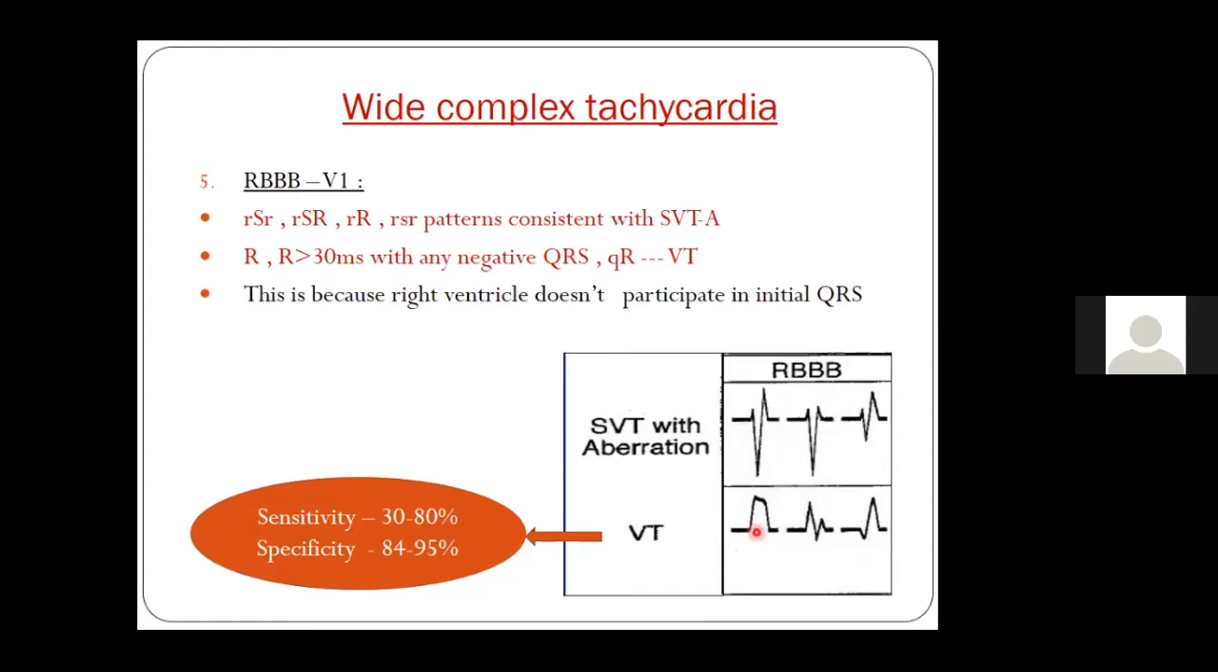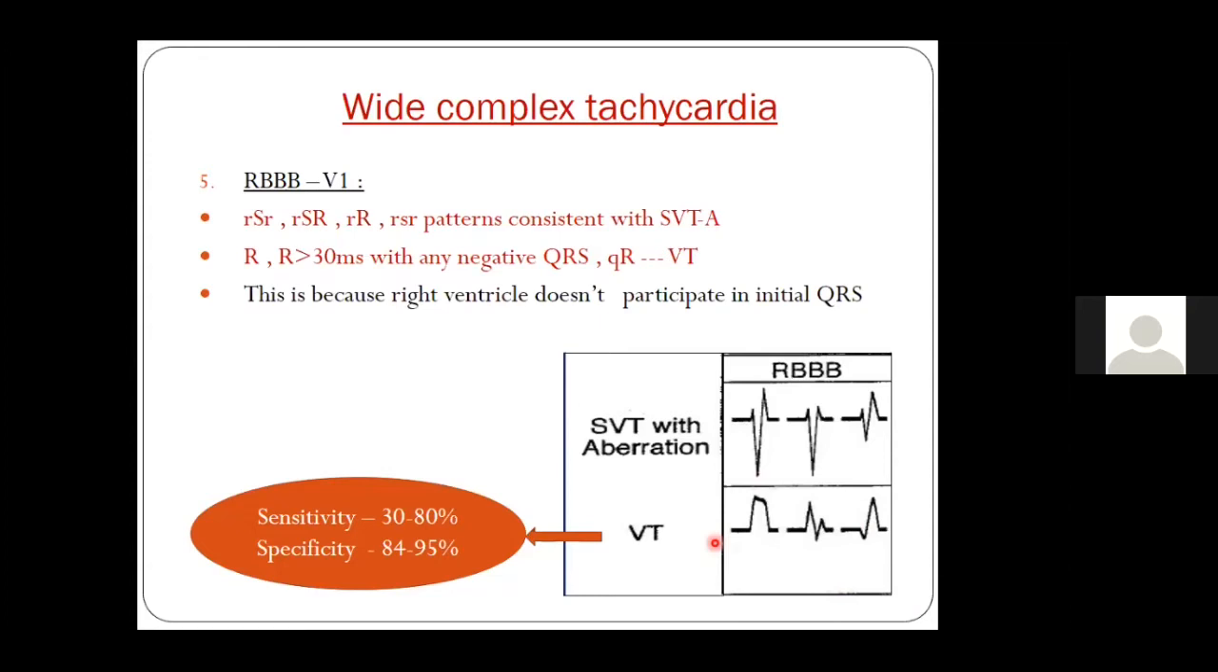However, a pure R, or an RBBB with the first R taller than the second R, or a patient who has a QR, a small q and a tall R in V1, these are the things which suggest that it is a VT, and the specificity varies from 85 to 95%. So if you have an RBBB pattern, and if you have any of these patterns in V1, then this suggests that it is a VT.